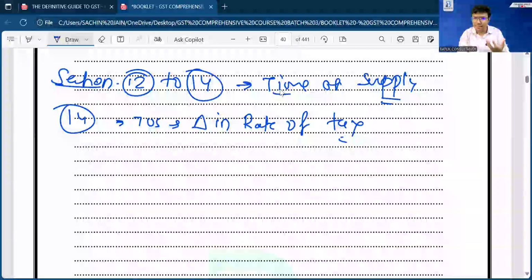What do you mean by this? We have done two types of concepts, in case of goods and in case of services. That is completely okay. But from time to time, the government issues rate notifications on multiple goods and services. Many times the government comes up with relaxation on the rate of specific goods or services. At that time, when there is a change in rate of that particular good or service on account of the rate notification, we have to decide whether GST will be applicable as per the existing rate or as per the new applicable rate.